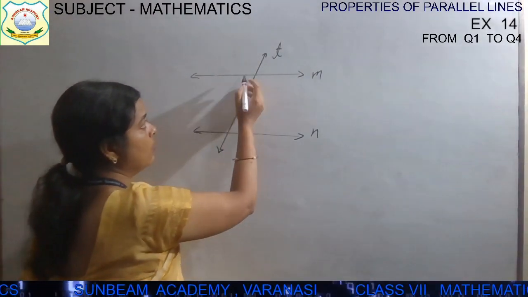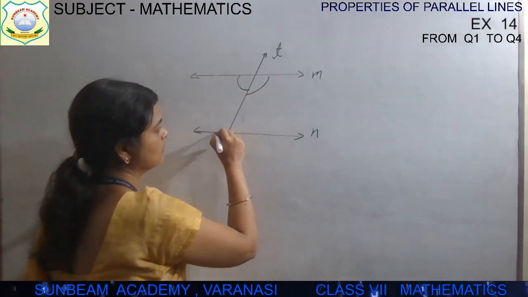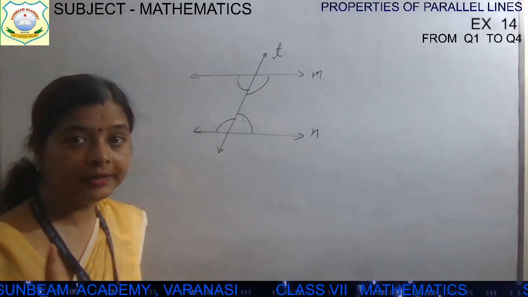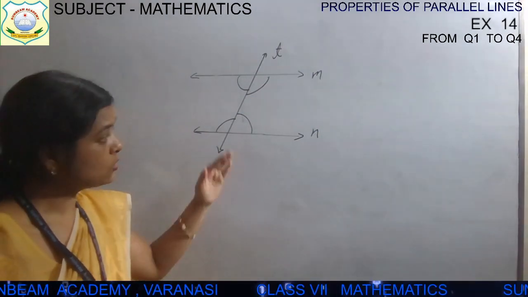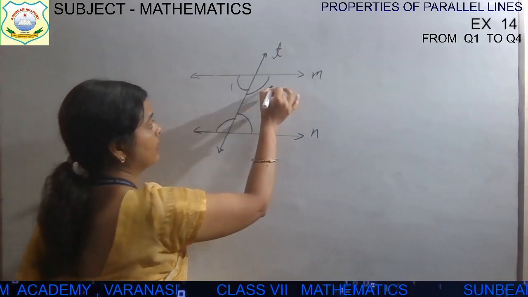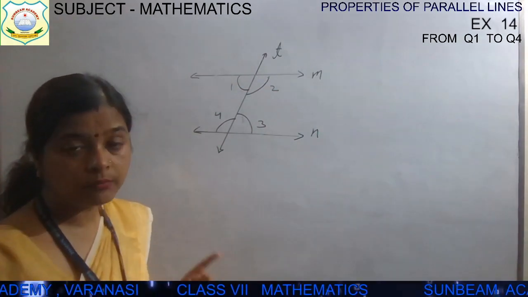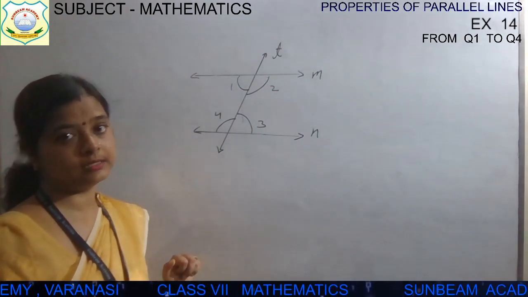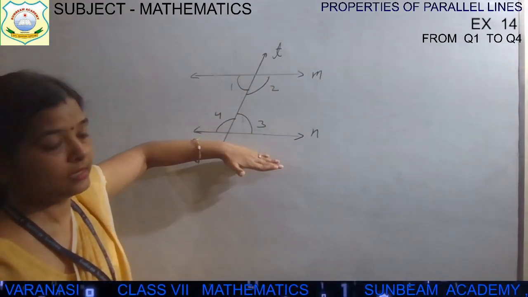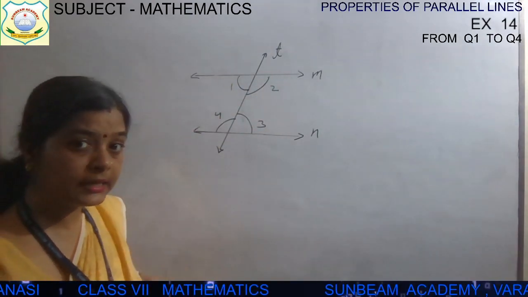Now, how many interior angles will it form? 1, 2, 3 and 4. There will be 4 interior angles. These all 4 angles which I have drawn just now, angle 1, angle 2, angle 3, angle 4, are what? They are interior angles. Inside these two lines. इन दोनों lines के अंदर के angles हैं बच्चा ये. These all 4 are interior angles.